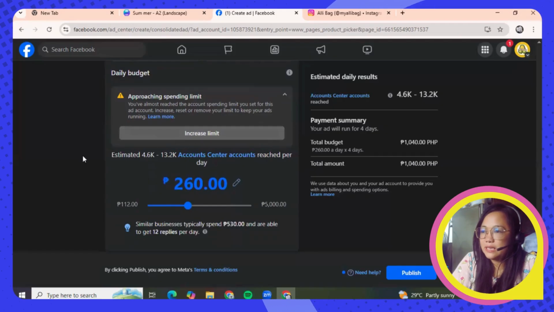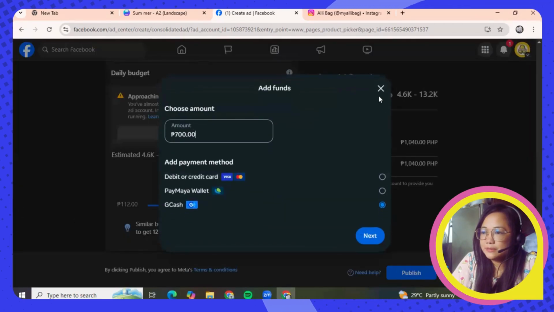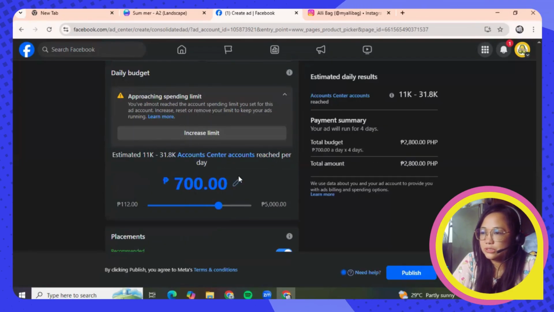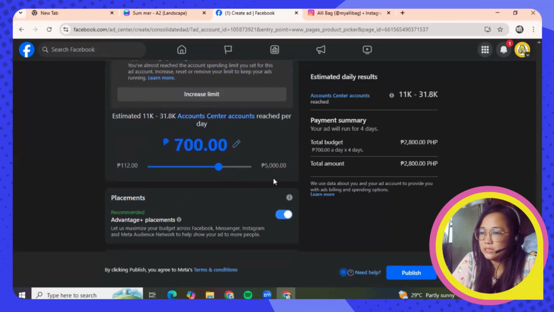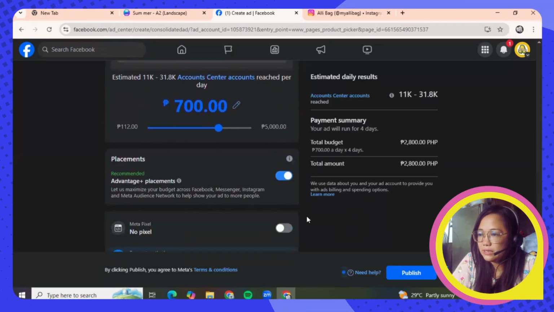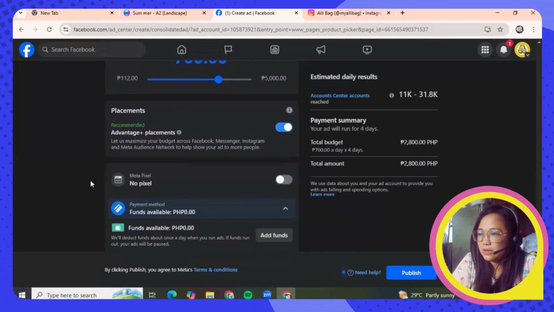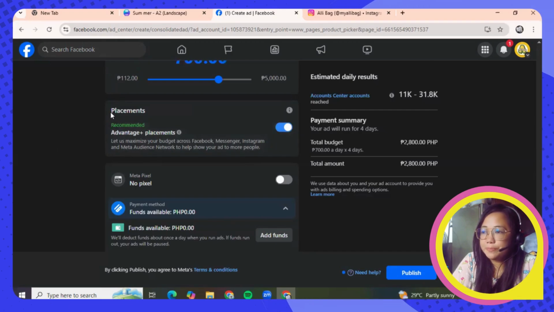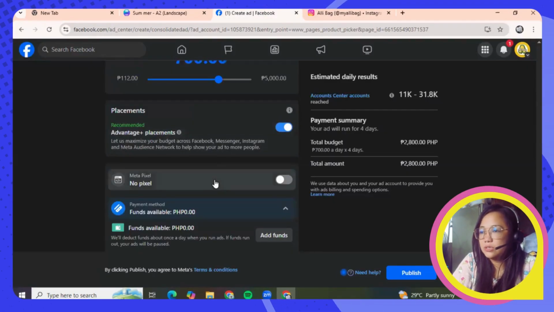So let's say we would like to increase the limit. Okay, 700. Limit would be 700 here. Let's increase it. And then okay, let's maximize your budget across Facebook, Messenger, Instagram, and Meta Audience Network to help you show your ad to more people. So this is actually recommended. And the budget that you allocated here will also be used on your Instagram page.